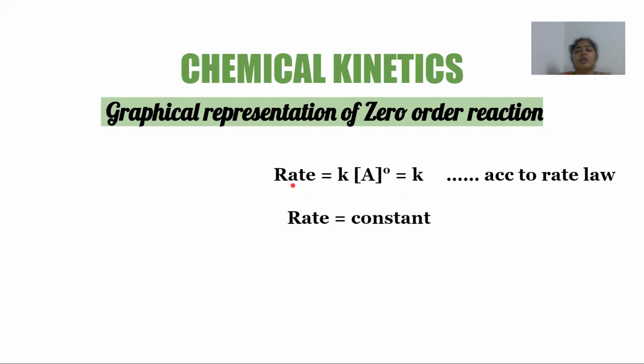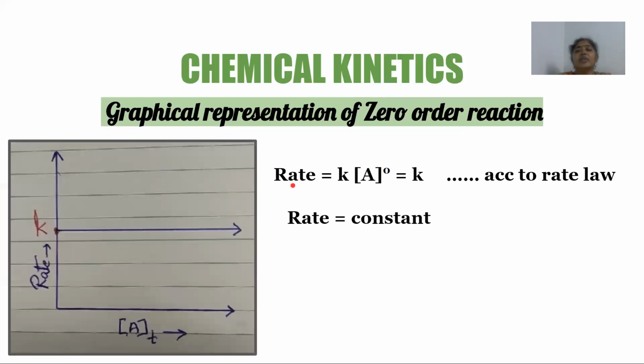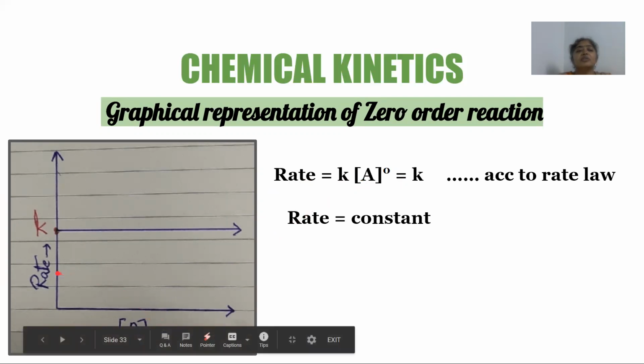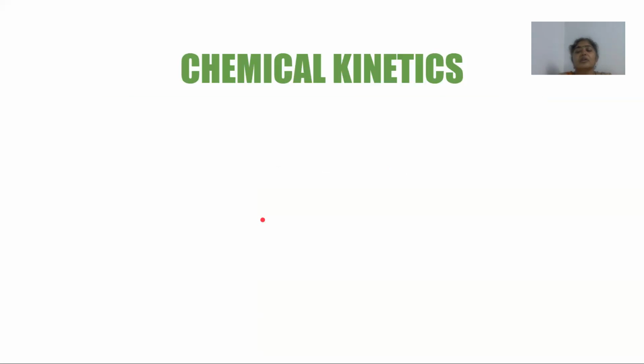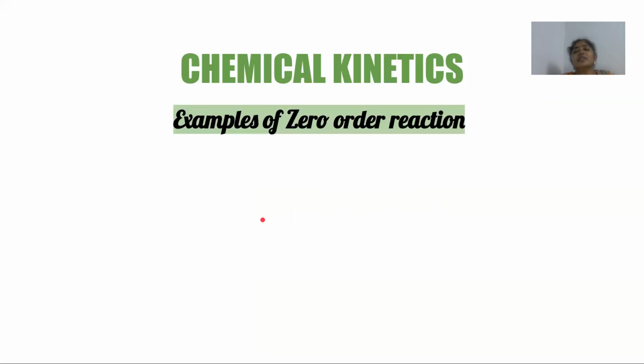So again, if I were to plot a graph of the rate of the reaction versus the concentration of the reactant, that is A, you will see the graph is a straight line parallel to the x-axis, indicating that the rate remains constant throughout the reaction, irrespective of whatever amount of concentration of reactant I have taken. All right. So now let us see some examples for zero order reaction. It seems hard to believe, right, that how can a reaction rate not depend upon the original concentration of reactant. So let us see some examples here.